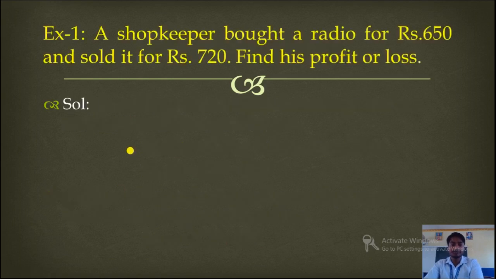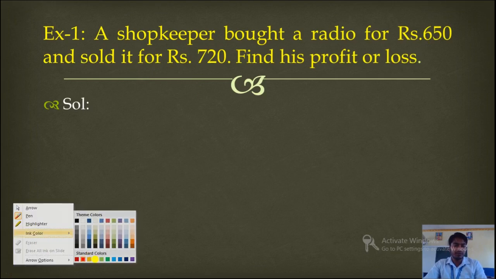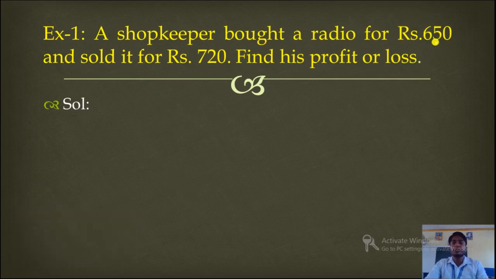Okay, next. Now let's try to understand the concept with the help of an example. Here we have a shopkeeper who bought a radio for rupees 650 and sold it for rupees 720. Find his profit or loss. Once again, a shopkeeper bought a radio for rupees 650. So this will be the cost price here.